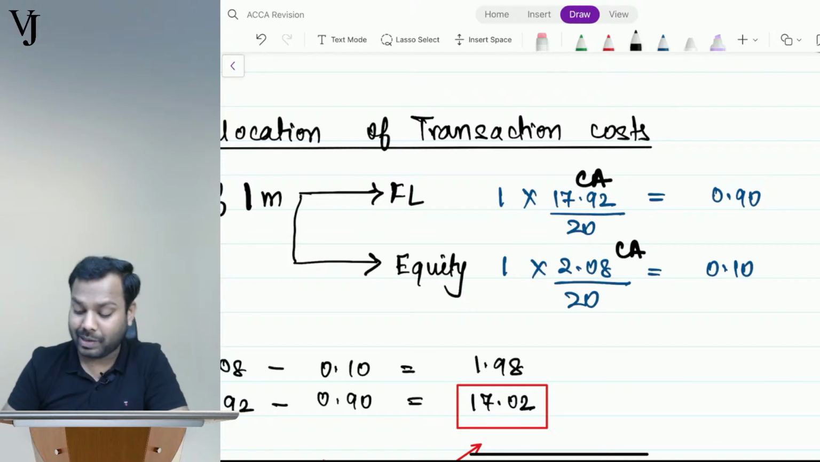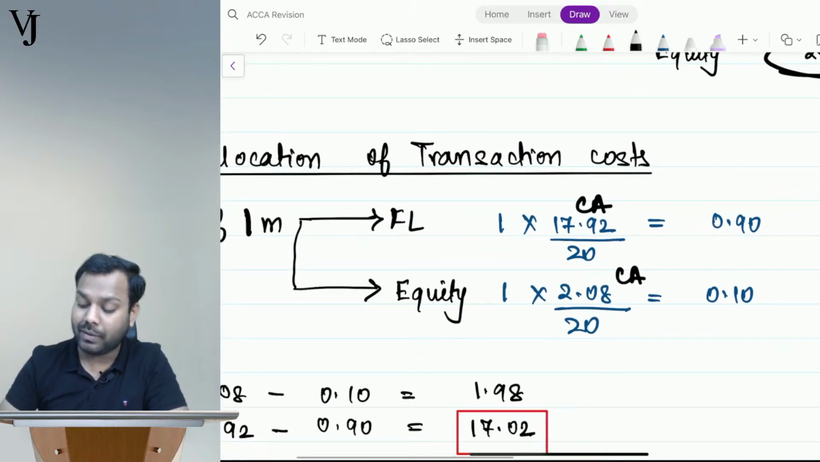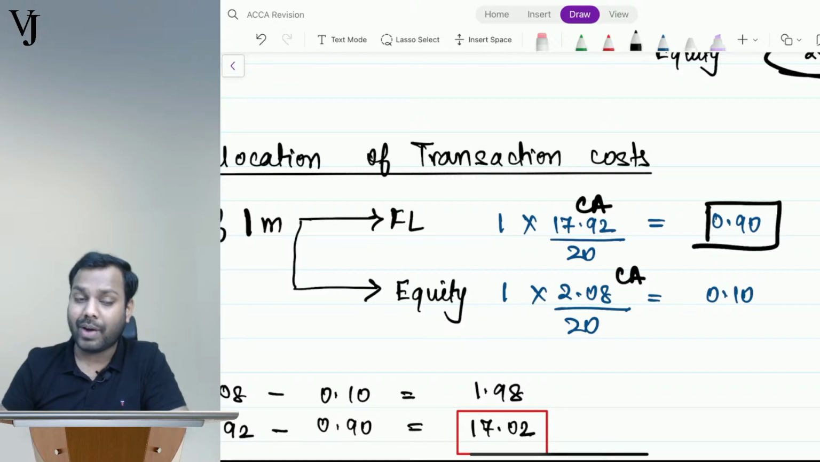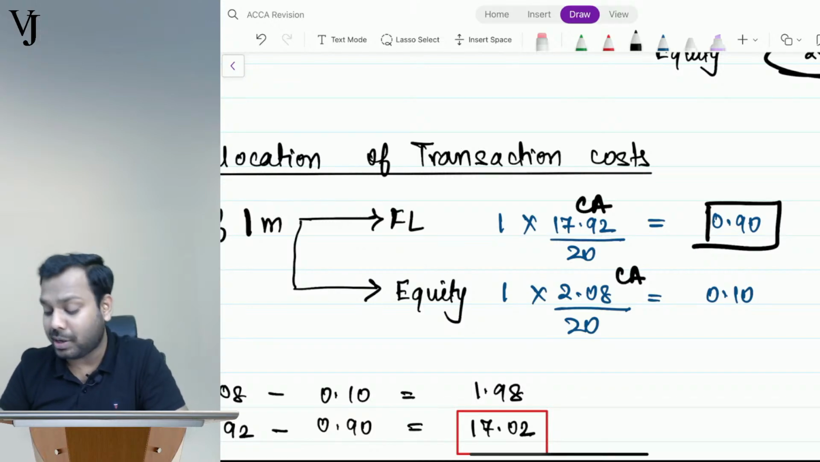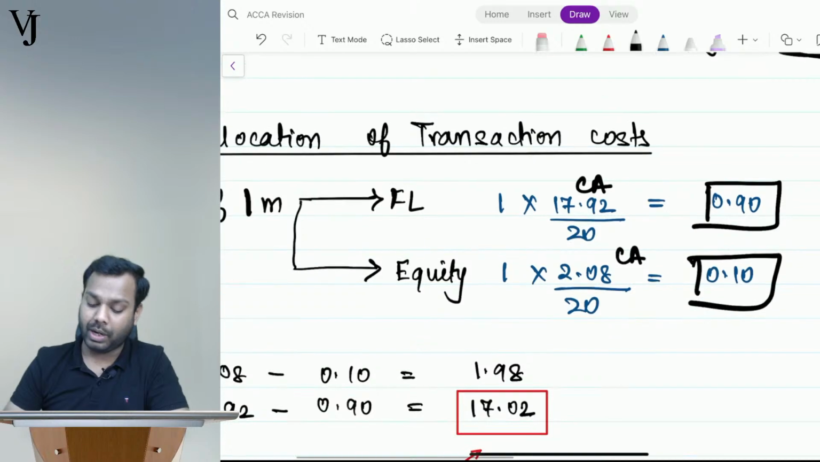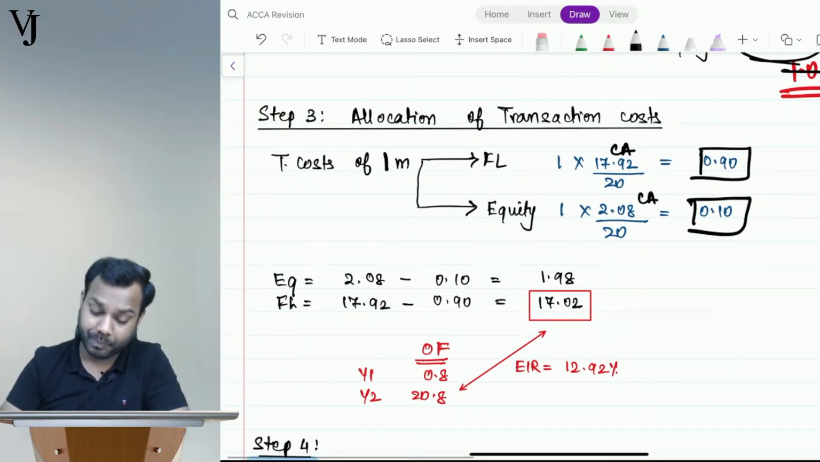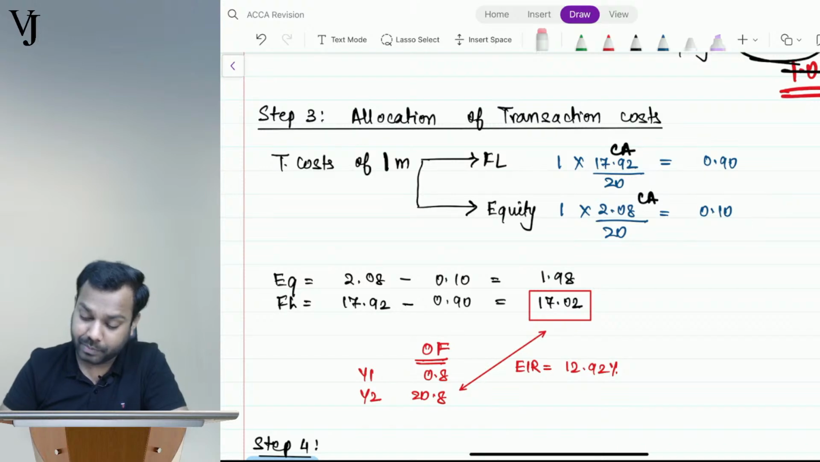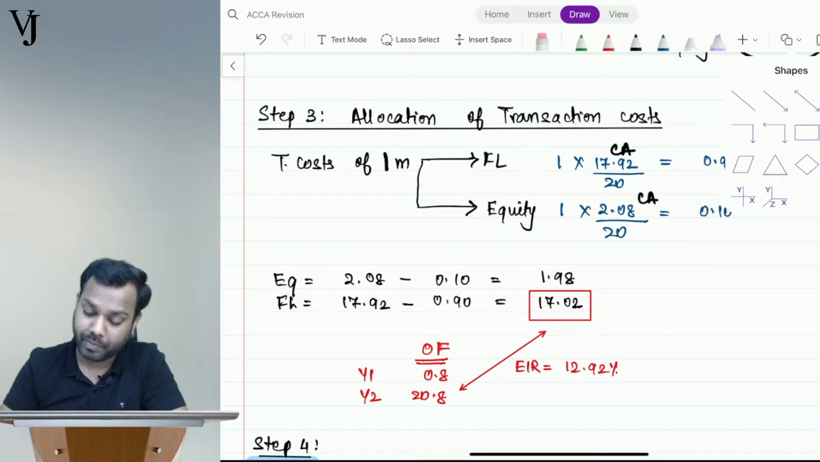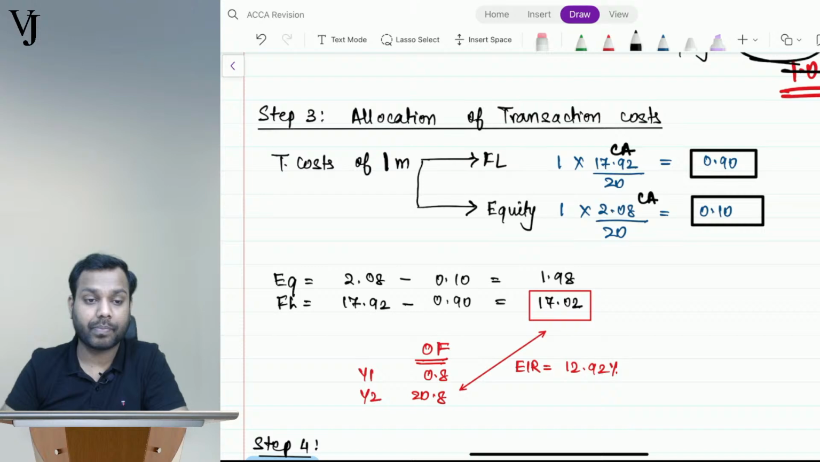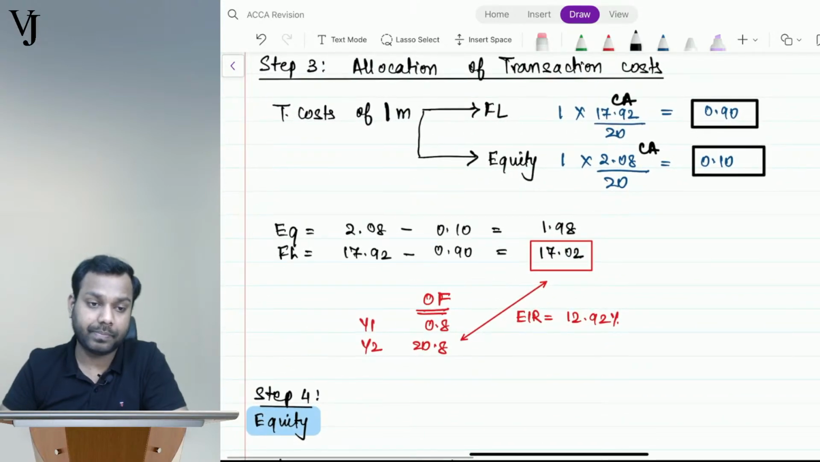So 1 multiplied by 17.92 divided by 17.92 plus 2.08 gives you 0.90, and 1 multiplied by 2.08 divided by 17.92 plus 2.08 comes to 0.10, which is the allocation of transaction cost to equity. Is it clear, everyone, so far?